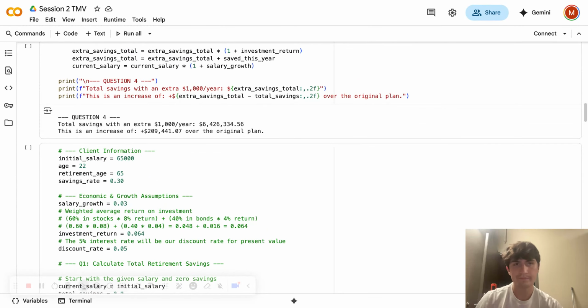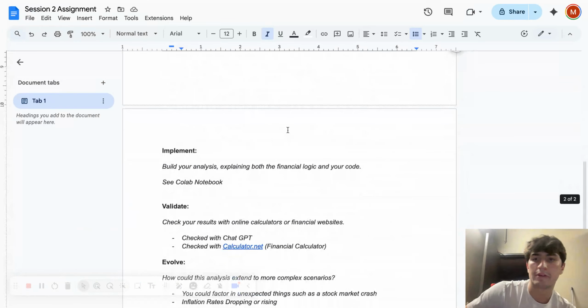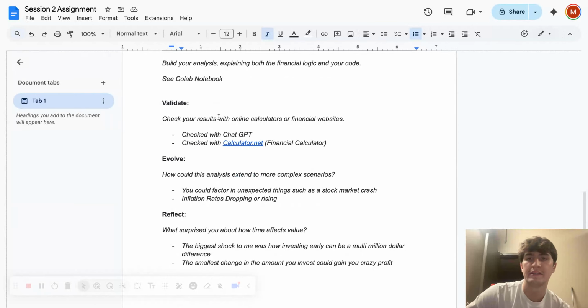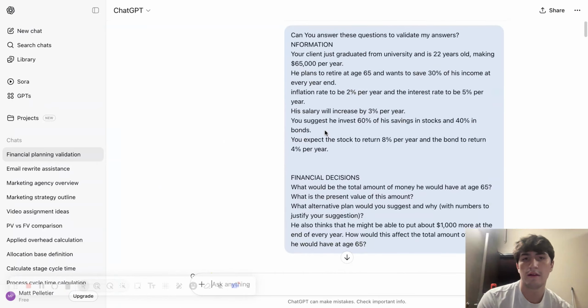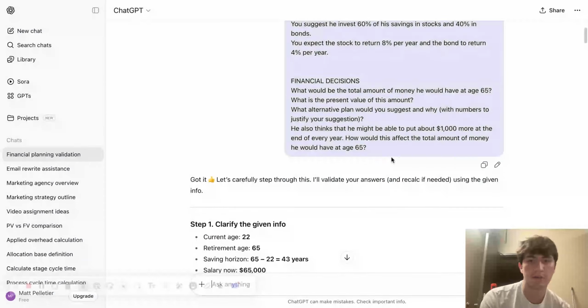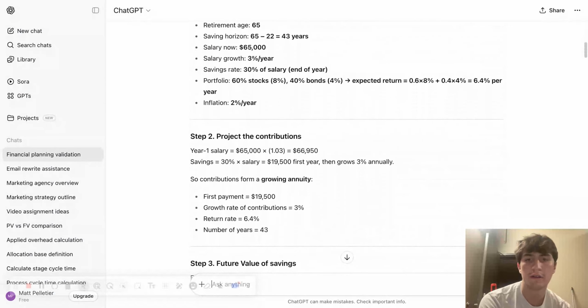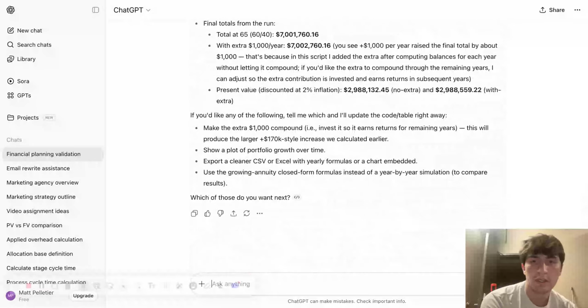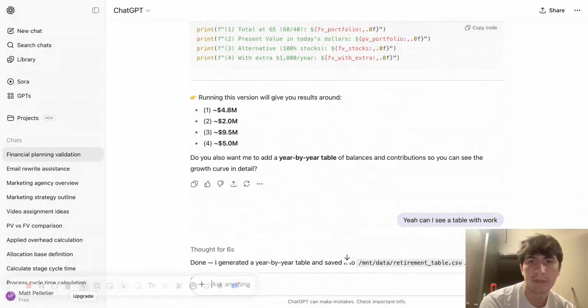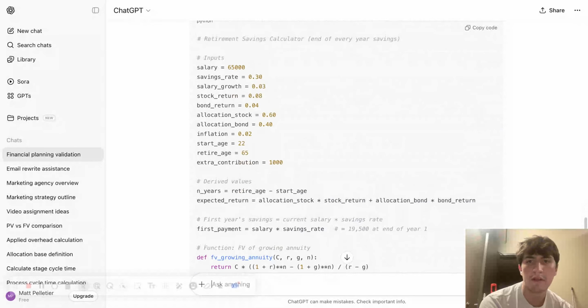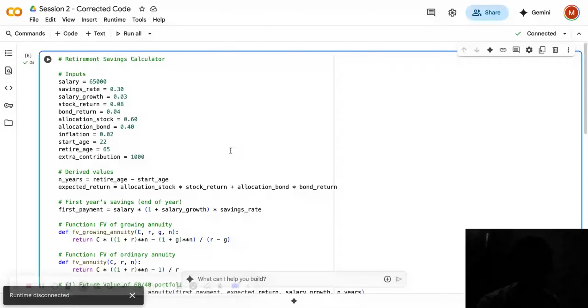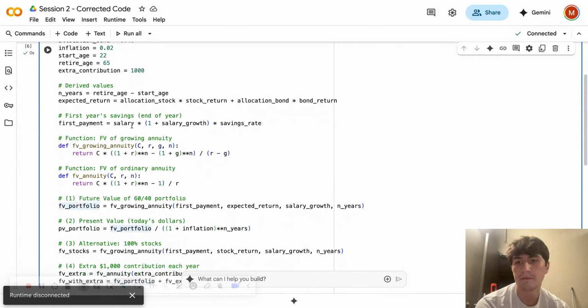So we looked through that, and then we need to validate what we just found. So I checked with chat, and I gave it the same prompt just to see how it would run. And you get down here, and it gives us, when I put it into the Python, that's where this comes in.